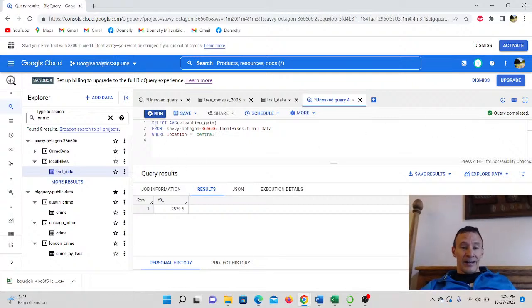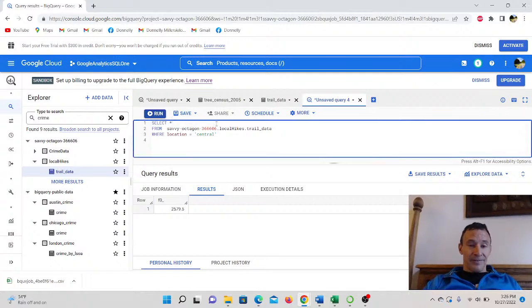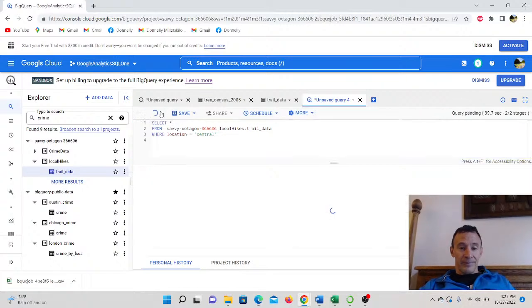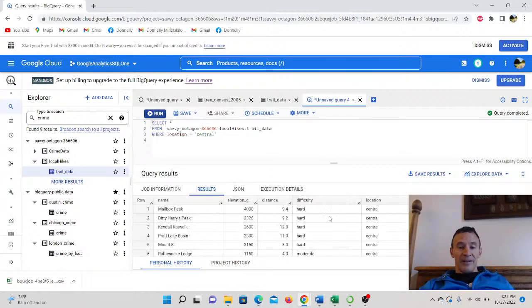Let's go ahead and select all my data again. Okay, cool. Should run. Now we want to find out what the average distance is. Let's find out what the average elevation and the average distance is for each of the different locations.